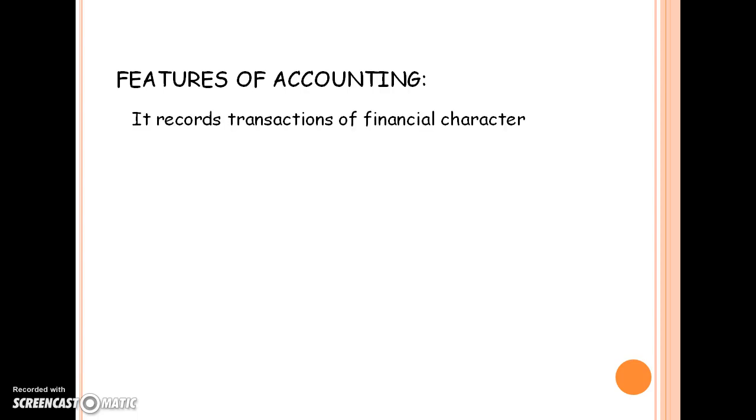Now, what are the features accounting should have? The first feature is financial character. It means, first of all, you have to find out whether the transaction is of financial character or not, meaning related to the finance of the business. Such as investment of money in shares, or purchase of shares from another business.